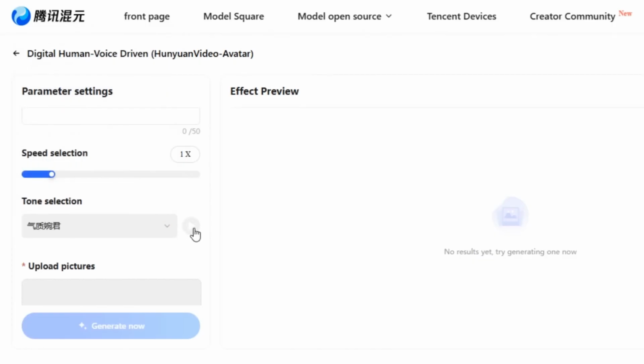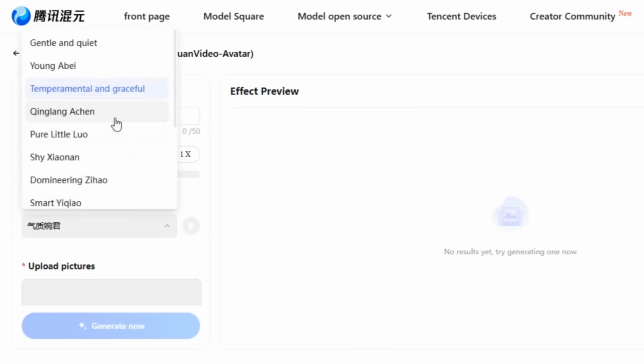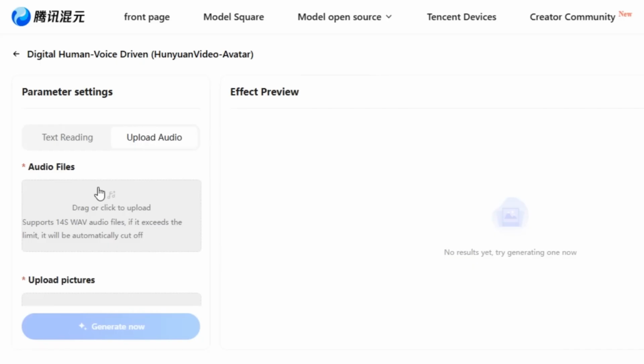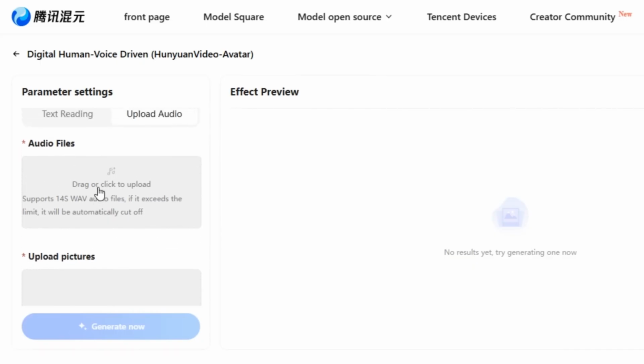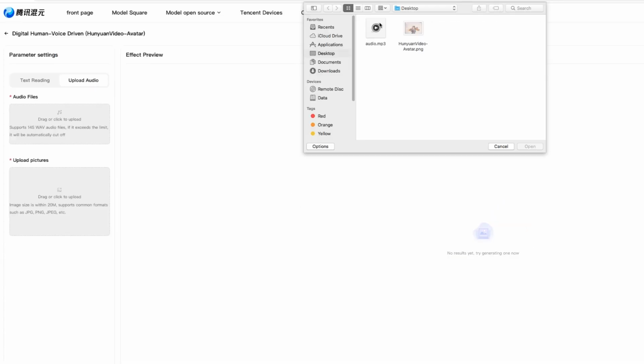It's good. This one doesn't have a Chinese accent too much. You can explore all the remaining voices to know the one that fits your project. But for me, I usually don't use text to speech. I upload my audio by using the upload audio feature. In case you want to try this yourself, I am going to upload an audio clip. Make sure the clip does not exceed 14 seconds. And if it exceeds the limit, the tool will automatically cut it off. So take note. Let me play it for you.